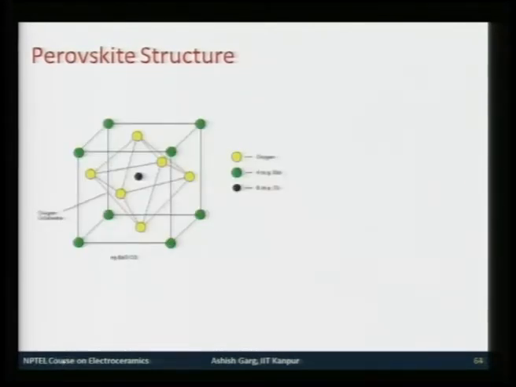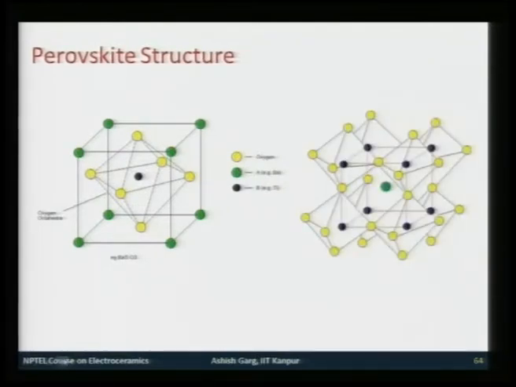So, the structure looks like this. Green atoms would be A atoms or barium atoms, and the blue center atom would be B atom or the titanium atom, and all the face centered atoms would be oxygen atoms. And you can see that all these 6 oxygen atoms make an oxygen octahedra, at the center of which is occupied by a smaller sized atom.